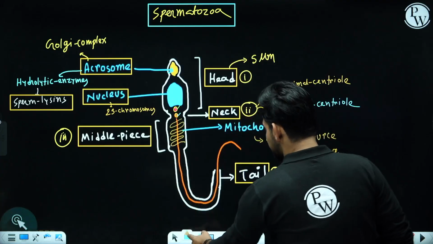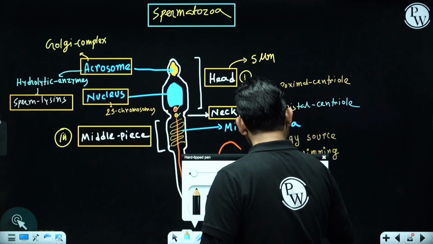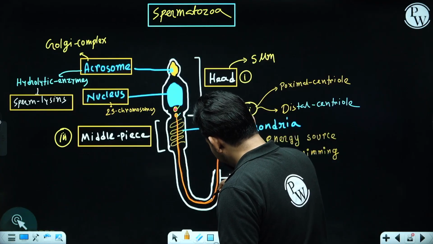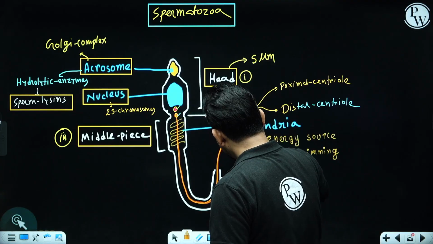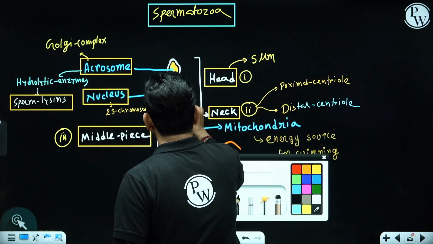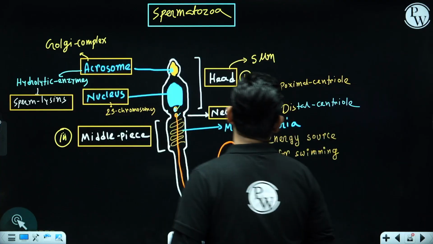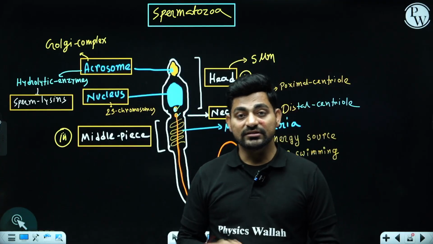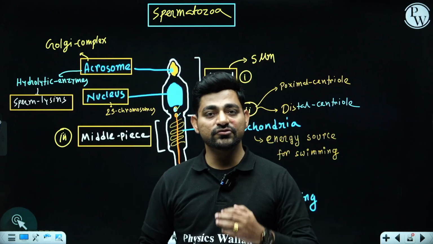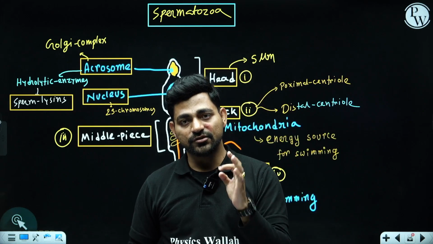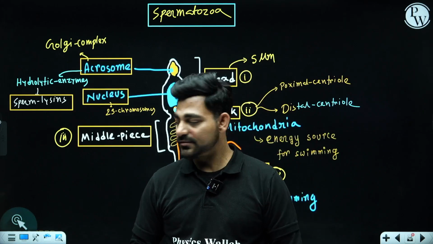This distal centriole is responsible for the formation of the flagellum or the tail of sperm, and this proximal centriole is responsible for the zygotic cleavage. This is the particular centriole which will be donated to the ovum after the process of fertilization, right?